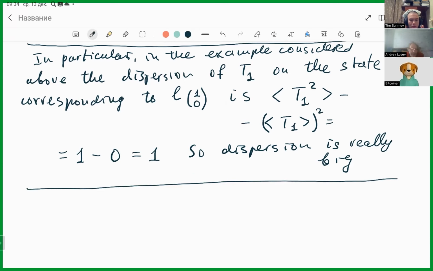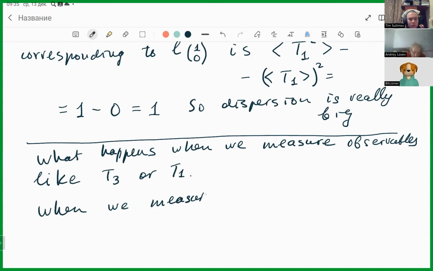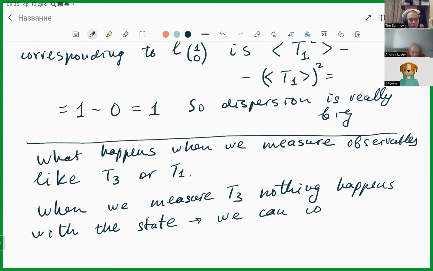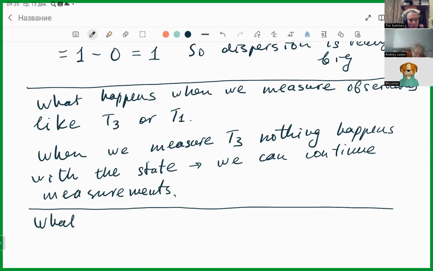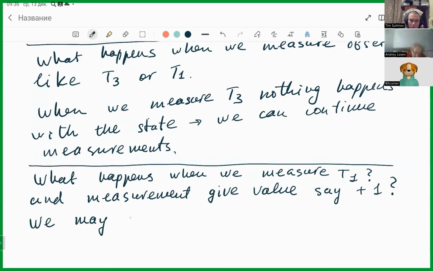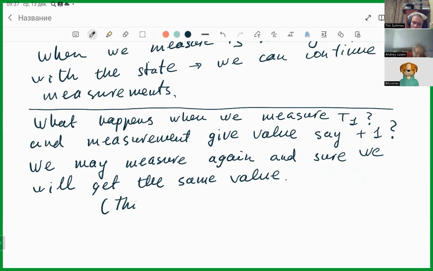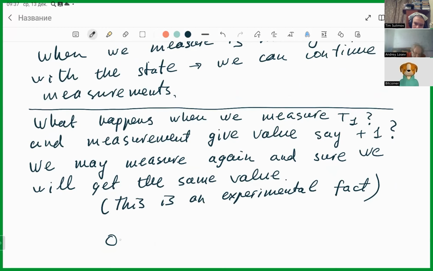But now the interesting question is, what actually happens when we measure observables like T3 or T1? When we measure T3, nothing happens with the physical state. We can continue measuring. However, what happens when we measure T1? And measurement gives value, say, +1. We may measure again, and sure, we will get the same value. This is an experimental fact. You may try to understand it.